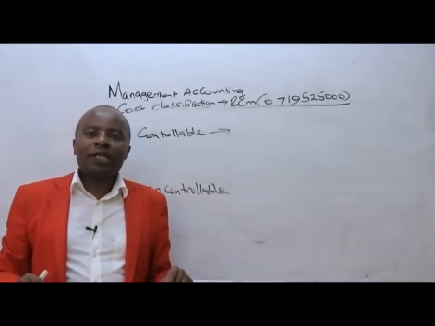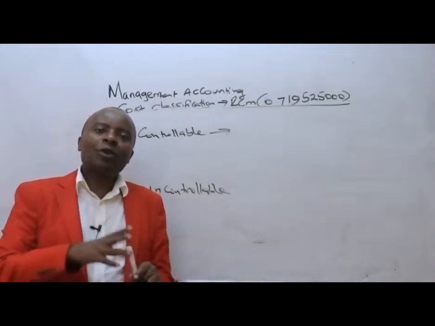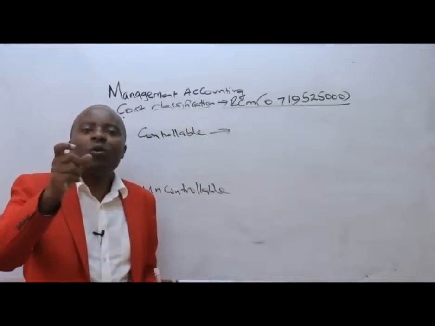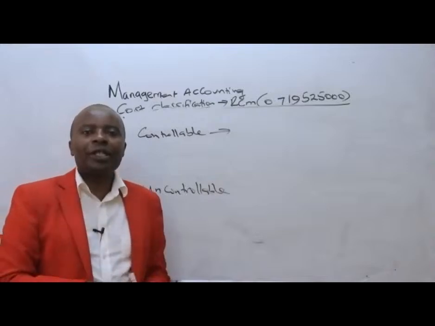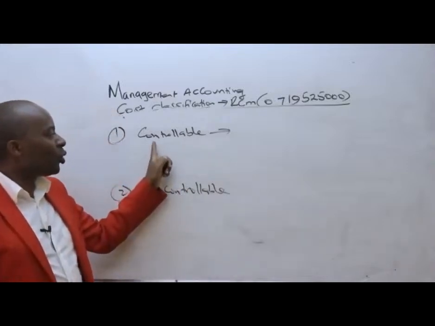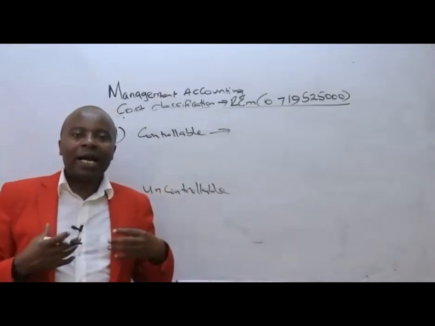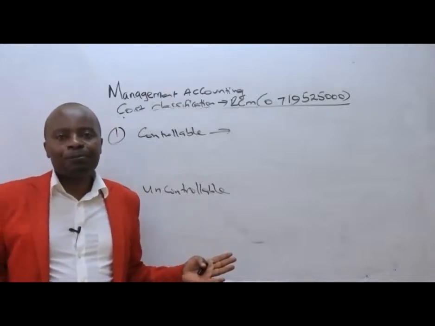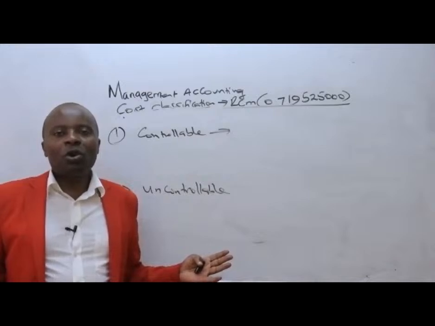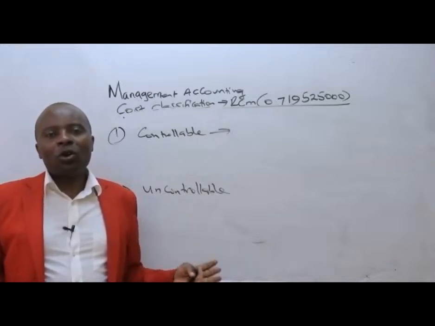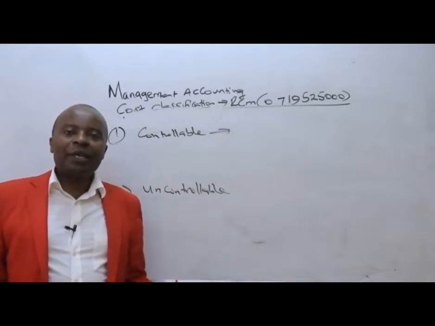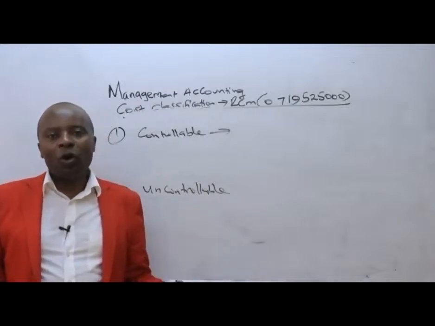There are those costs, if we say we are going to squeeze them, reduce them, or even just make them zero, we don't incur them, then such costs will be called controllable, because it is us to determine whether they will be incurred or not. Controllable costs are costs which are at the arm's length of the management. So it is the management that is going to decide whether they will be incurred or not incurred.